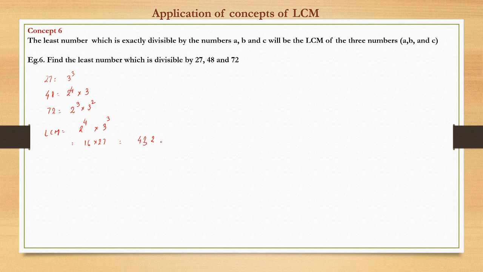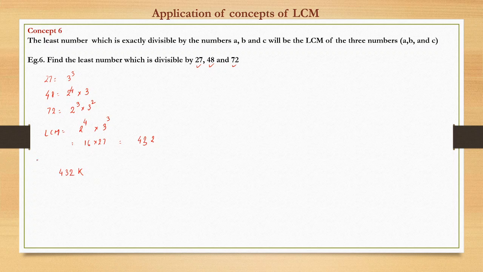So it means this is the lowest number which is divisible by all the three numbers 27, 48 and 72. So the generic such number can be written as 432k, right?